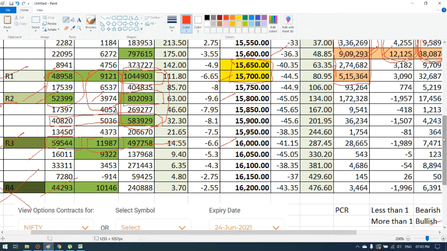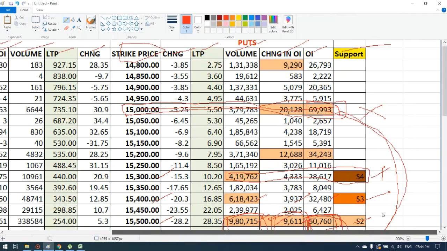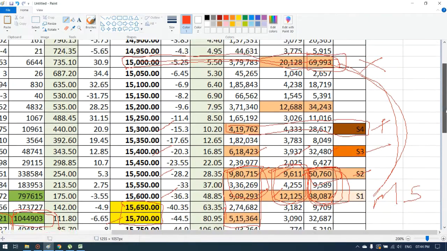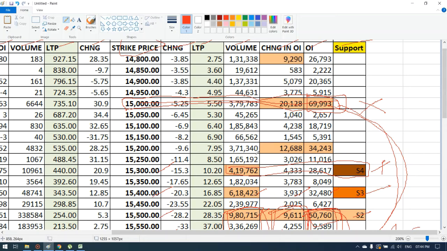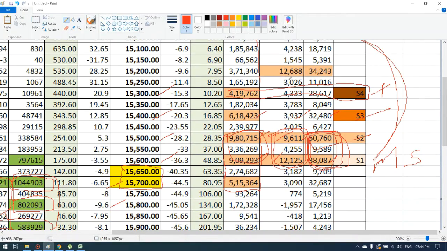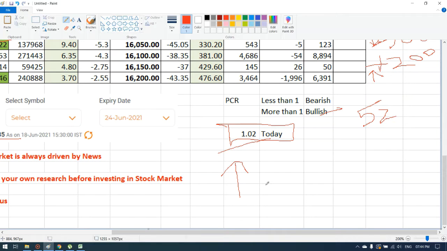I am taking these two things into consideration. On the other side you don't have that much volume; when it goes below 15,200, you don't have that much volume. So by analyzing this, I would say the market will be high only.